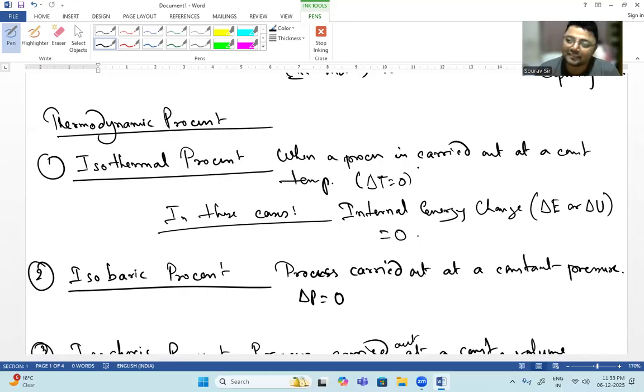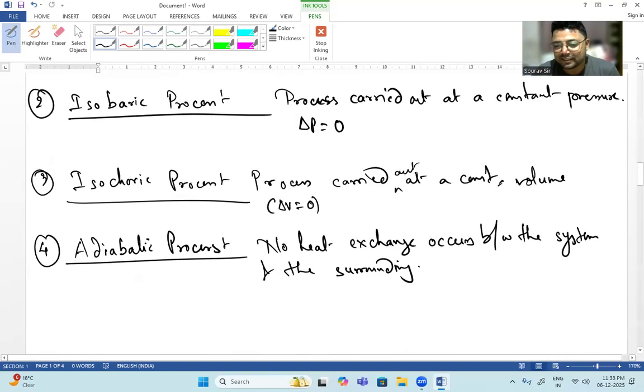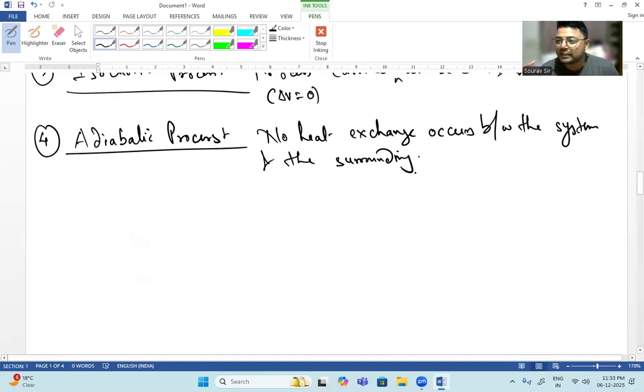Okay. Now, in the adiabatic process no heat exchange occurs between the system and the surrounding. It is an isolated system. The isothermal process was a closed system, and this is an isolated system. So here, we will see that Q equals 0. That means no heat exchange is taking place.